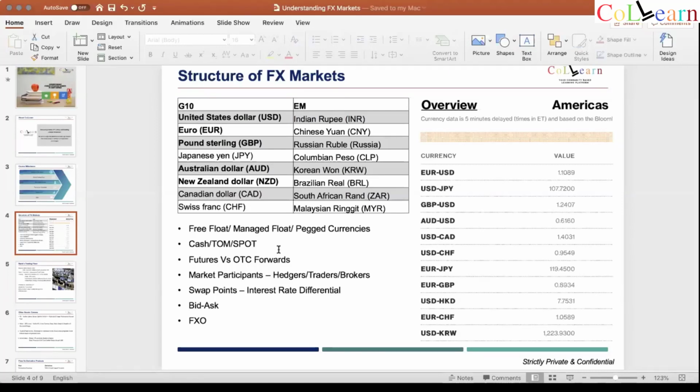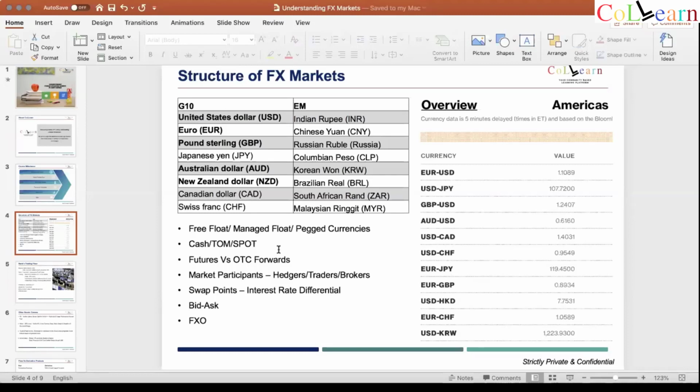So these are three key participants, and there are layers in between. But more or less, in an OTC market, you will find these three. There can be other people also, like speculators and people who want to hold, or people who want to take positions. But broadly in an OTC market, you will find hedgers, you will find traders who run a book, and you will find brokers who basically connect.